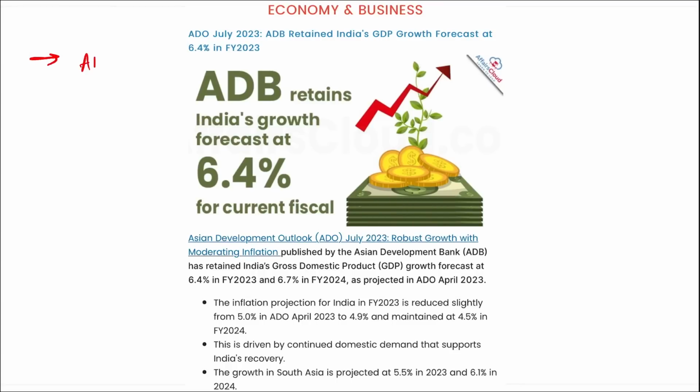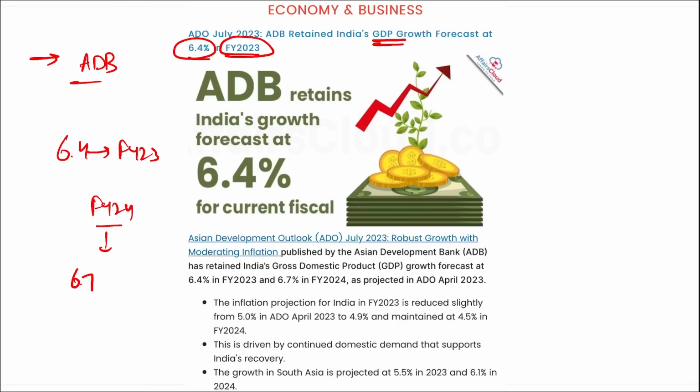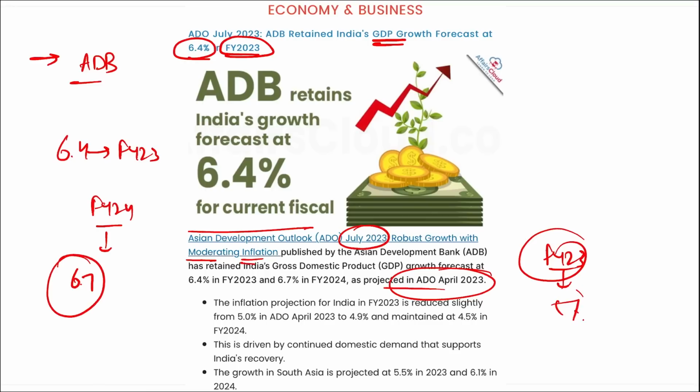Next, recently the ADB, Asian Development Bank, released India's GDP forecast: 6.4% for fiscal year 23 and 6.7% for fiscal year 24, as projected in the Asian Development Outlook for July 2023. Robust growth with moderating inflation, right? Inflation for fiscal year 23 is projected to be 4.9%, and maintained at 4.5% for fiscal year 24.